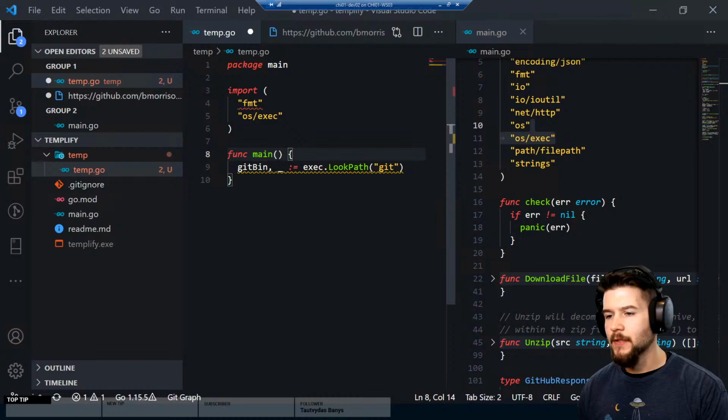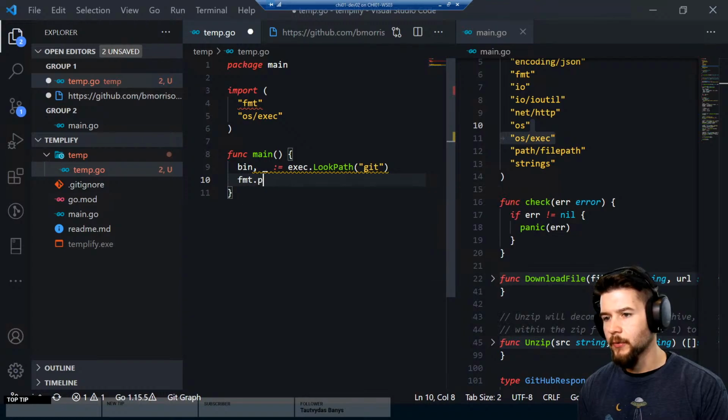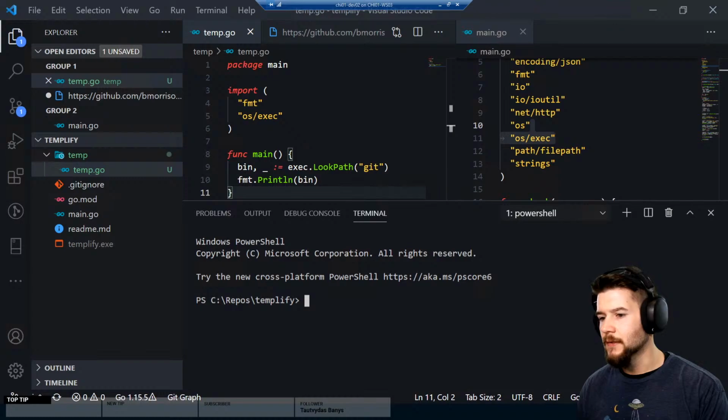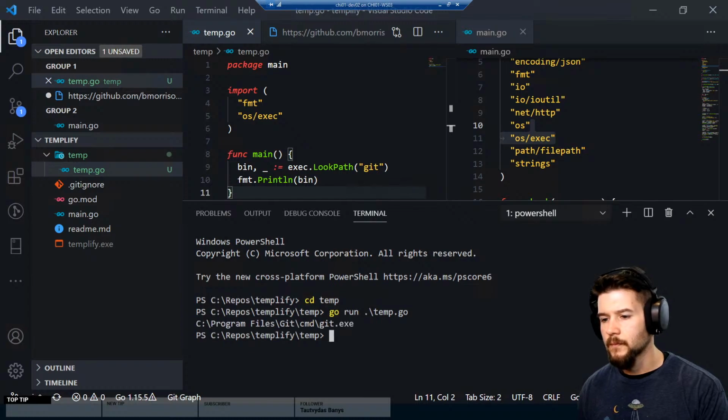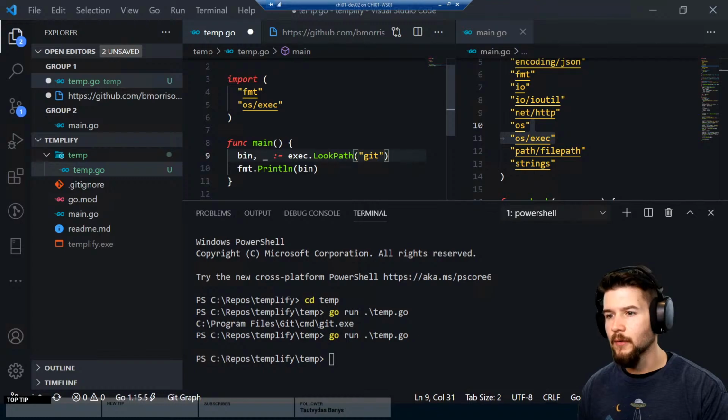Okay, so fmt is not being used, but we will. Let's just rename this to bin, and we're going to, let's see, fmt.Println. I'm just going to pass bin in here. I want to see what this does. Okay, and let's do go run, let's cd temp. Okay, so this actually does get the working directory. So I want to see what happens if I put like git in there, see if that gets found. Okay, so it parses it to an empty string, which is cool actually, because now